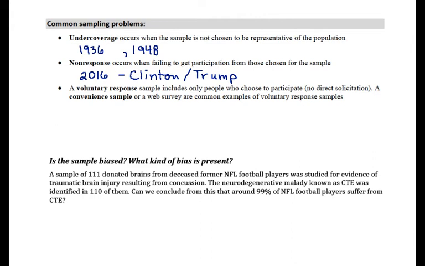A voluntary response, and a subset of this would be a convenience sample, is a little bit different situation because there's no formal sample ever created. This is like your Yelp, right? Everybody's gone to Yelp, and it's helpful to go there and read reviews about places. But of course, as you're reading these, you probably get the sense that you're not looking at a perfectly representative sample of everybody who has eaten at this bistro, right?